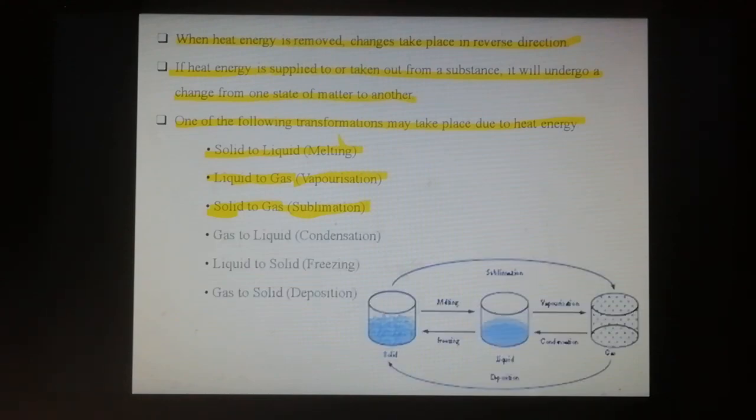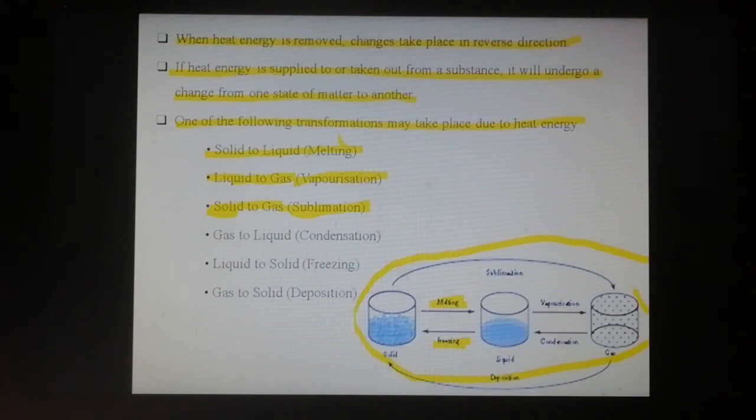So this is the change of state. This image explains the change of state of a substance. An ice cube changing into water is known as melting. Water changing into ice is known as freezing.